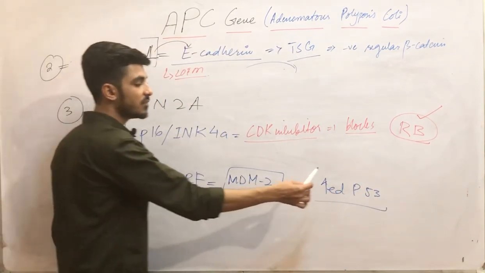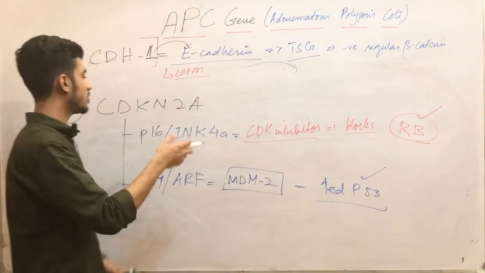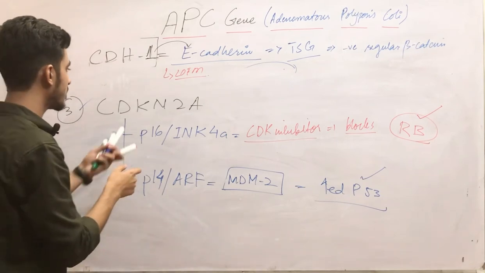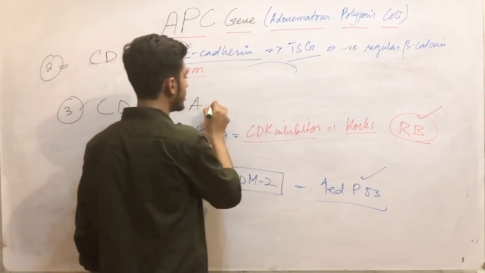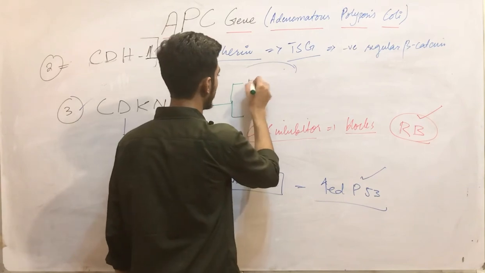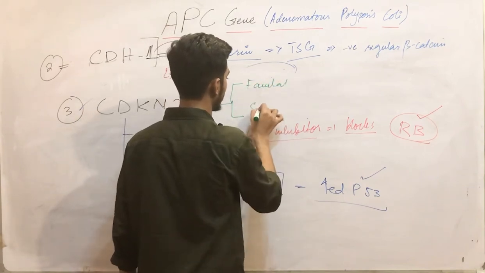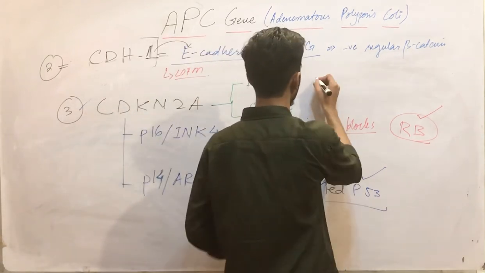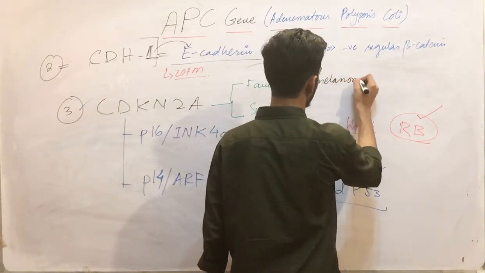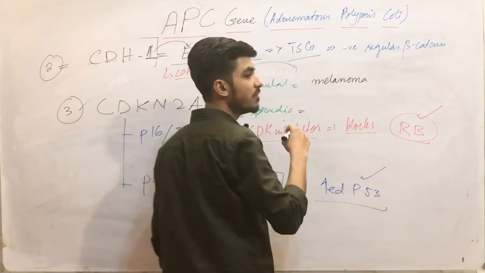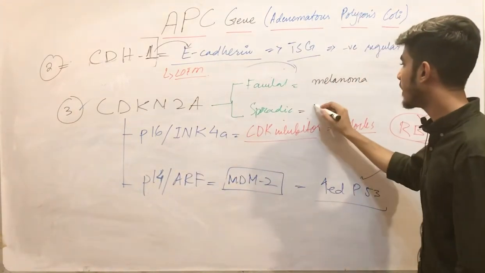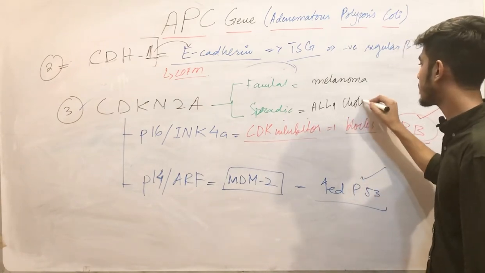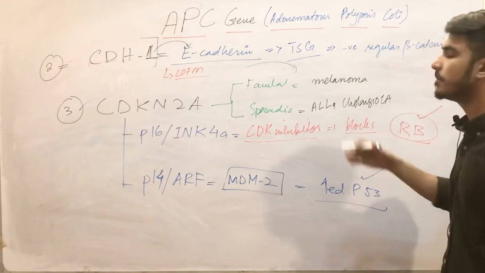So this is a tumor suppressor gene, and the mutation of this tumor suppressor gene CDKN2A may occur in familial forms and sporadic forms. In familial forms, it is in the melanomas, and in the sporadic cases we have many, like acute lymphoblastic leukemia. Clear? We have cholangiocarcinomas and many others.